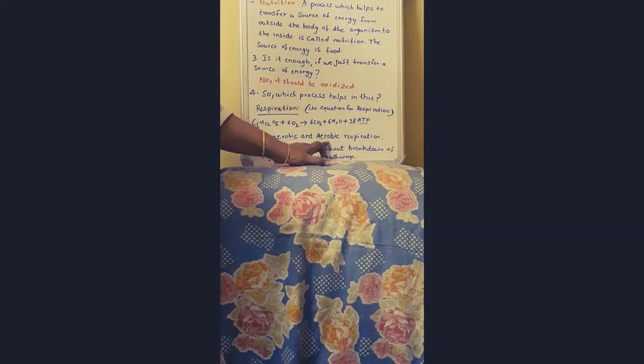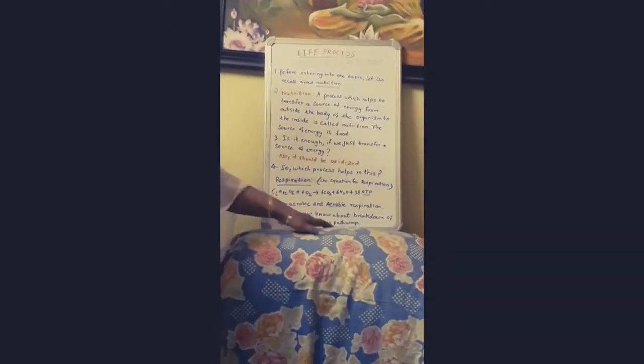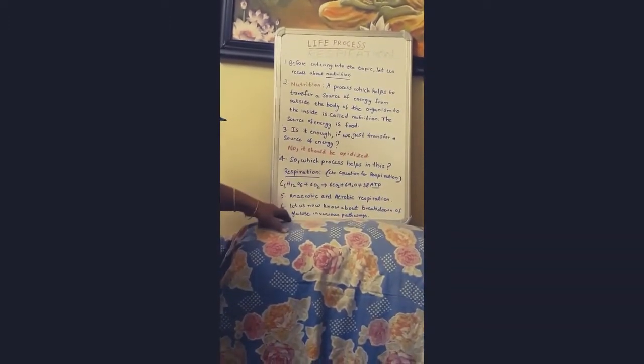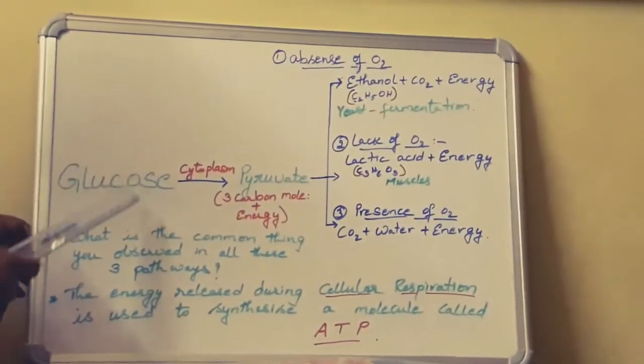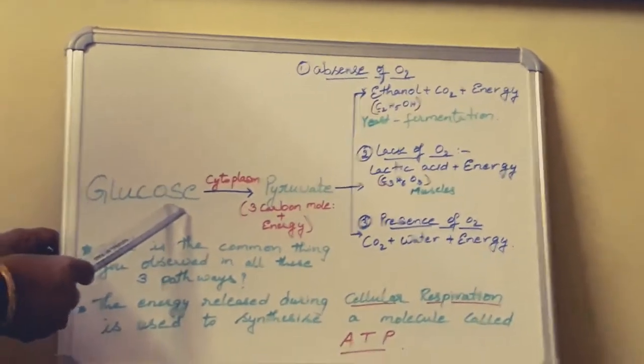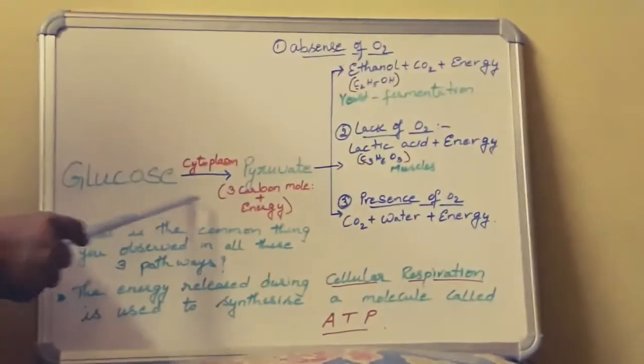So the anaerobic process and aerobic process of respiration take place in different pathways. Now we are aerobic, no doubt in that, because our respiration takes place in presence of oxygen. But do you know that even in our body, sometimes respiration takes place in absence of oxygen, children? Yes, it does. So there are different pathways. So let us now know about the breakdown of glucose in various pathways. These are the different pathways in which glucose will be oxidized and energy produced. Let us see this now.